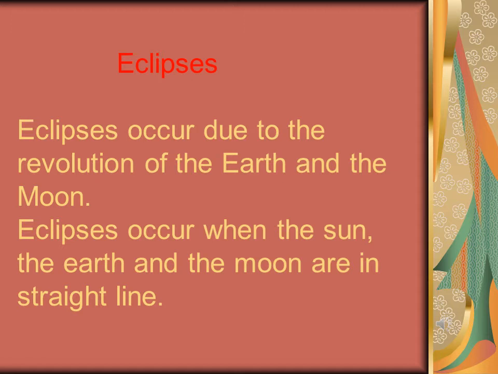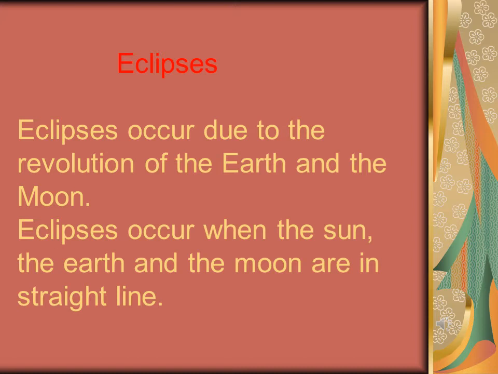or what are eclipses? Eclipses occur due to the revolution of the earth and the moon. The position of the moon and the earth keeps on changing due to the revolving movements. As we all know, the moon is moving around the earth and the earth is moving around the sun.